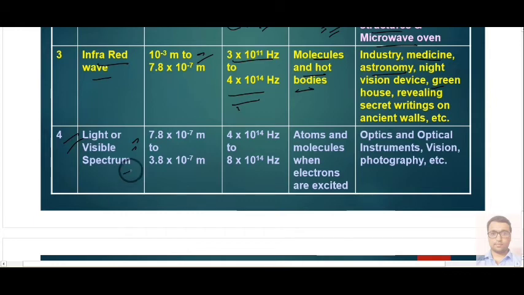Second, we have light or the visual spectrum. We all know VIBGYOR. Its wavelength is 7800 angstrom to 3800 angstrom, and the range is around 10 to the power minus 7 meter. This is the range of wavelength, and frequency is this much.